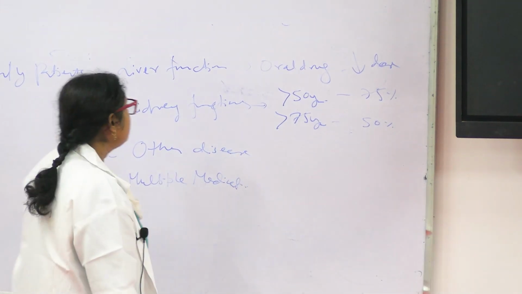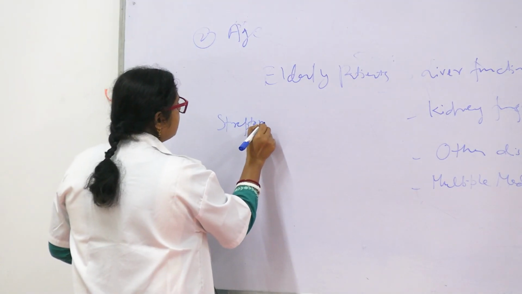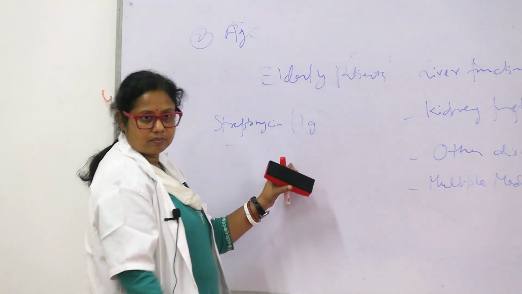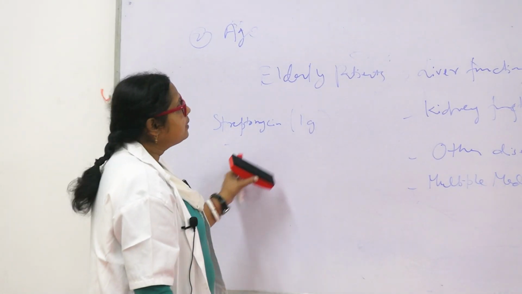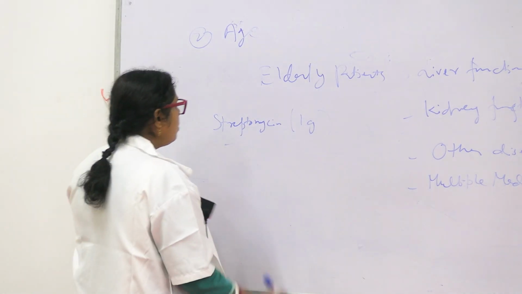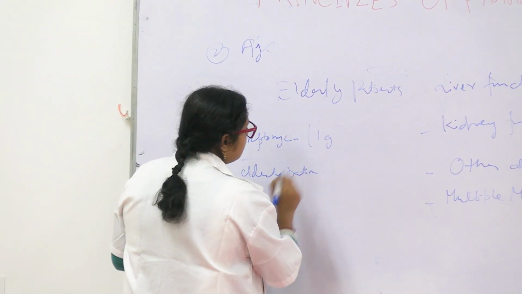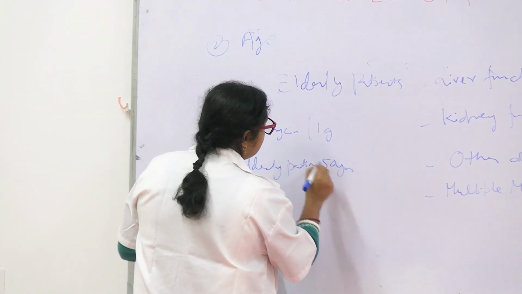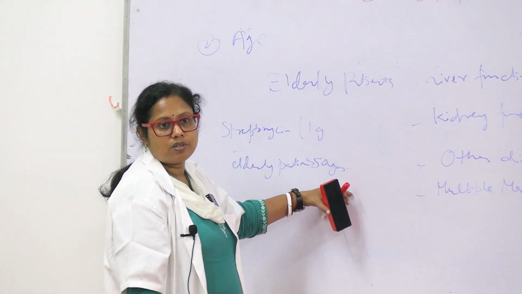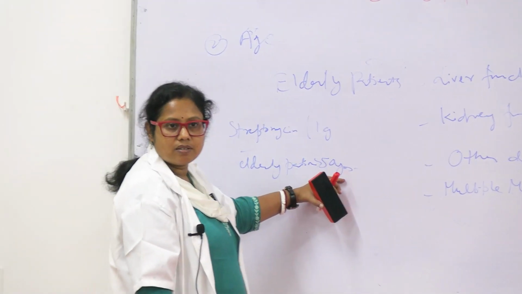Okay. So, suppose a drug, streptomycin, the normal adult dose is 1 gram. So in normal people, we give 1 gram of streptomycin. For an elderly patient more than 50 years old, what will be the dose? Everything is normal except his age is more than 50 years.